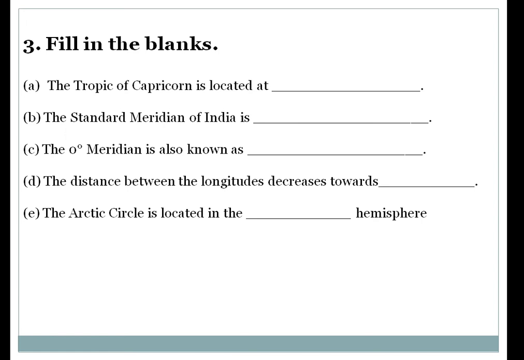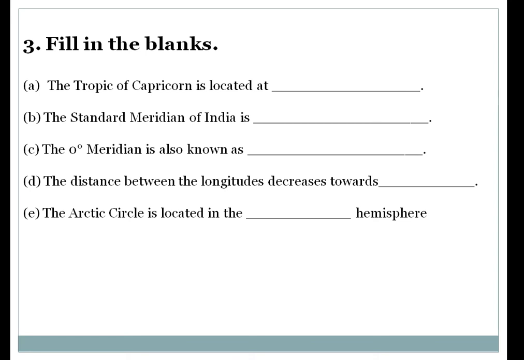Already a number of times I explained to you to write the correct answer by writing the fill in the blanks. The question is fill in the blanks. So wherever the blank is there, you have to fill up. No need to write the answer only. Just, the Tropic of Capricorn is located at. So you are writing the answer only, not writing the question. The standard meridian of India is dash.